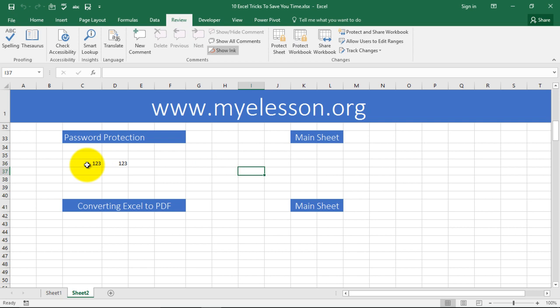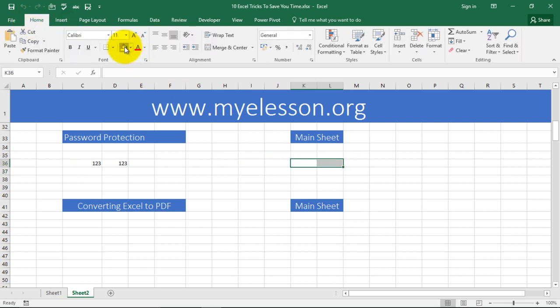Simple. Now for example, these two cells, let me highlight them in this color. You want to make these editable and let everything else be locked. So currently we can type anything. What I want to do is that everything should be locked except these two cells. So anybody can type anything over here, but nowhere else. So to do that, I will select these cells.